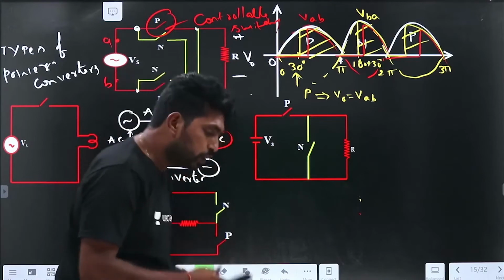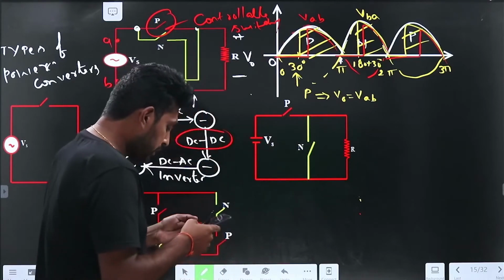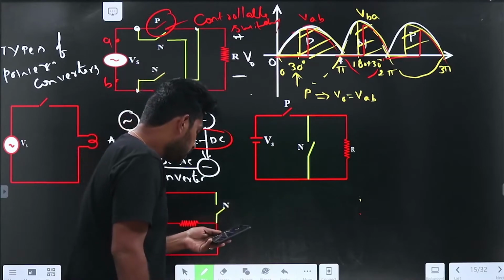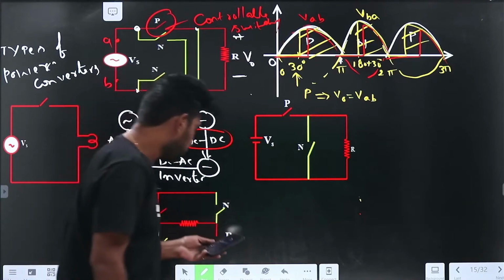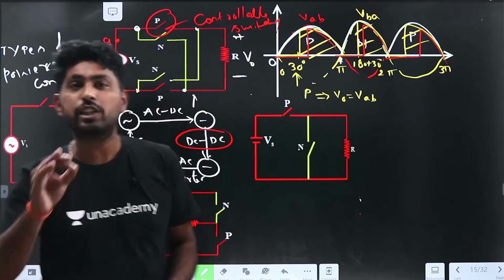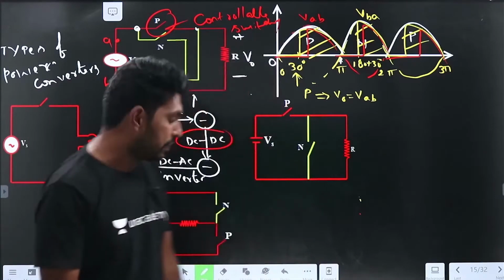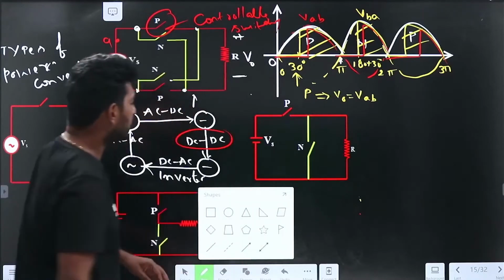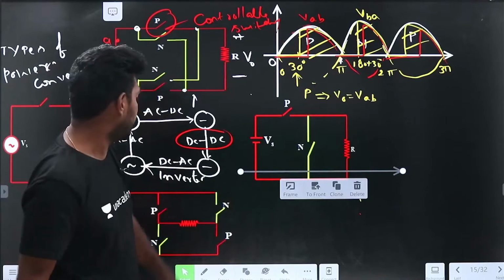So now I think you are clear, right? Now we are clear, right? So now let us take the DC to DC conversion. What is DC to DC conversion? Let me explain the DC to DC conversion here.